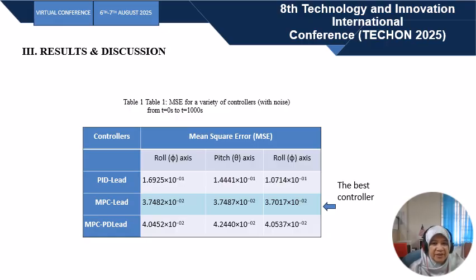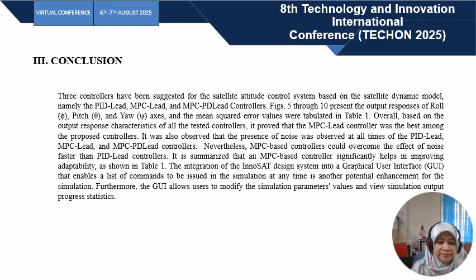Nevertheless, for the pitch axis, the PID lead controller was the best, and for the yaw, the MPC lead was once again the most excellent. Finally, the MPC controller combined with the lead component had been successful in greatly lowering the mean square error for each of the three axes.